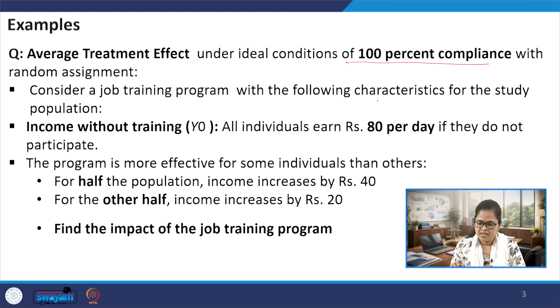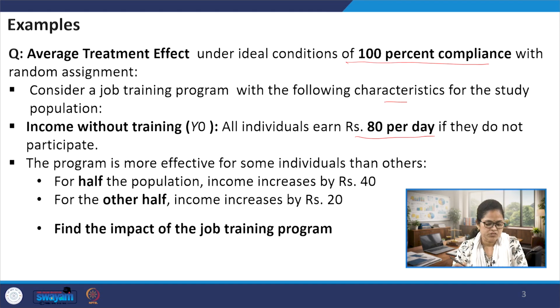The characteristic of the study population is that if they are not getting any job training, then the individuals in that population will be able to earn just 80 rupees per day. If they participate, they will get some benefit. The individual benefits also differ, so the program would be more effective for some individuals and less effective for others.